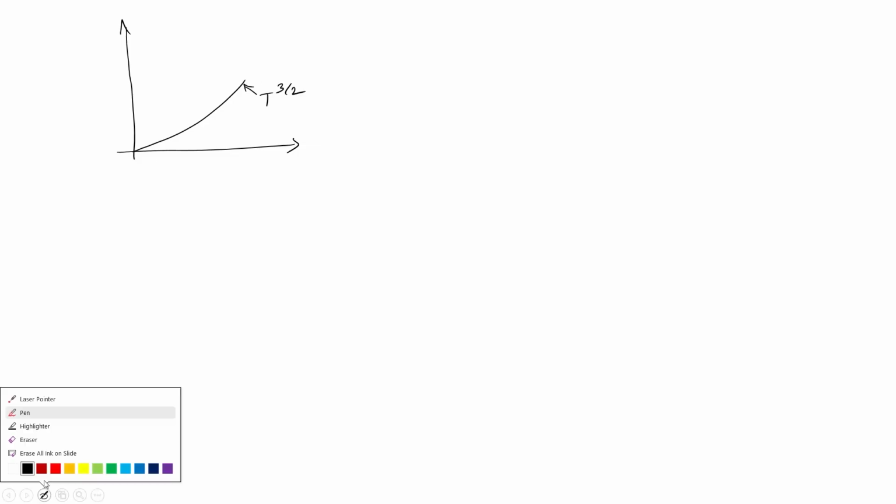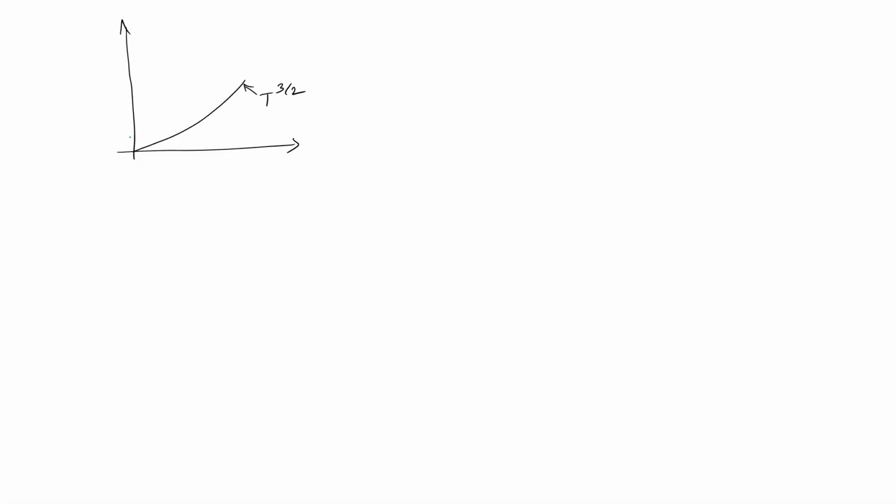So, we come back to our power graph. This was my T to the power 3 by 2 graph, and then we said we have experimental measurements which would probably fit on some line like that.